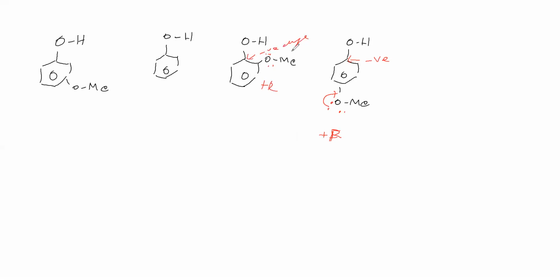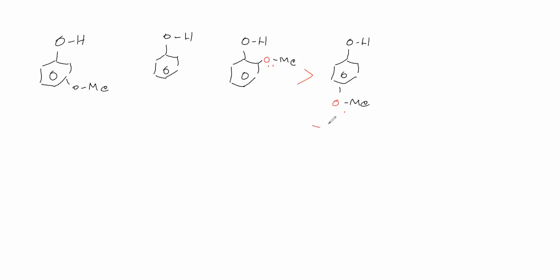But what the experimental result says is that the acidic nature is like this. Therefore, we cannot consider the plus R effect to explain this. If we consider it, we cannot explain, isn't it? Therefore, what we have to do, that we'll see.